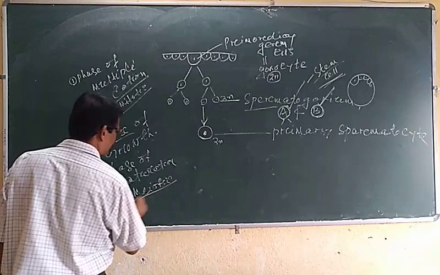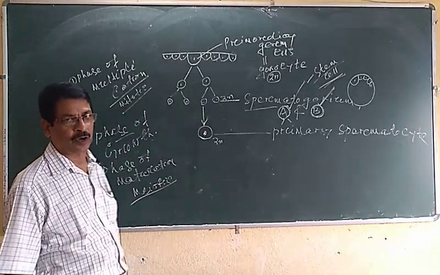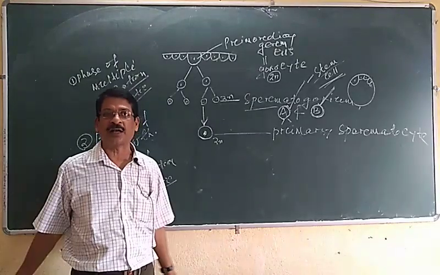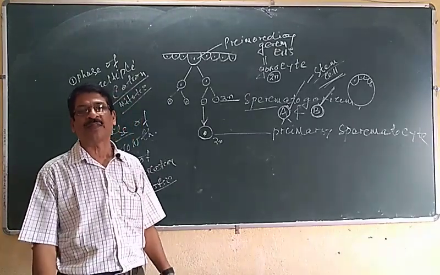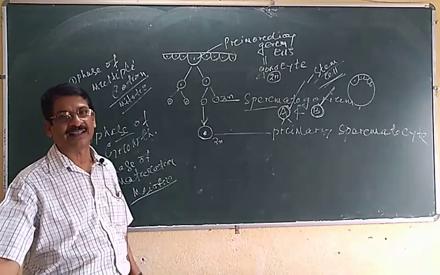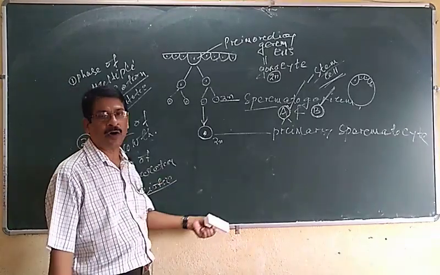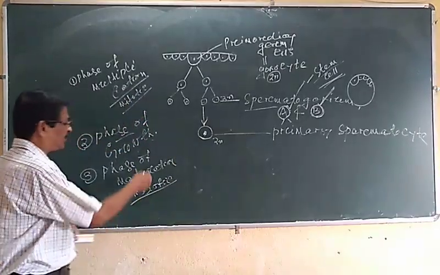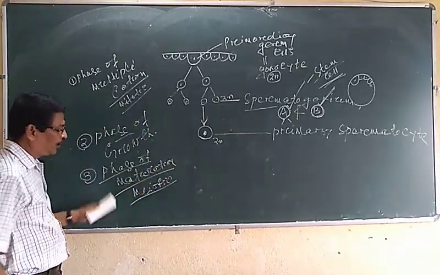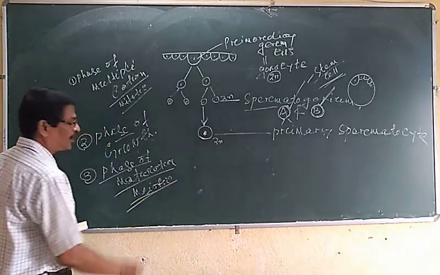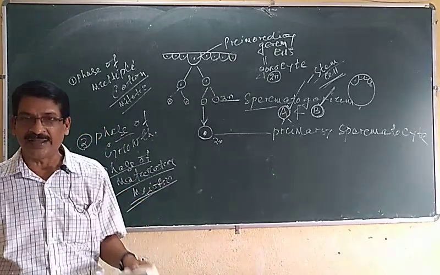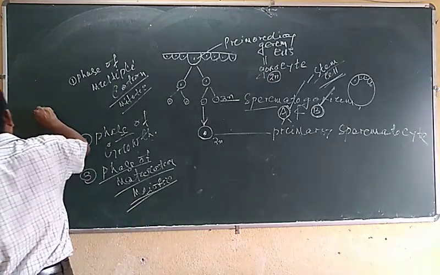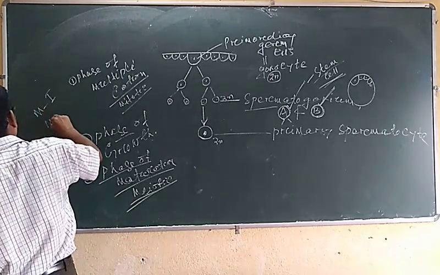In our body, meiotic cell division does not occur at any place except the gonads, like the testis and ovary, for the formation of the gametes during the phase of maturation. And we know that the meiotic cycle, meiosis, has two parts, meiosis 1 and meiosis 2.